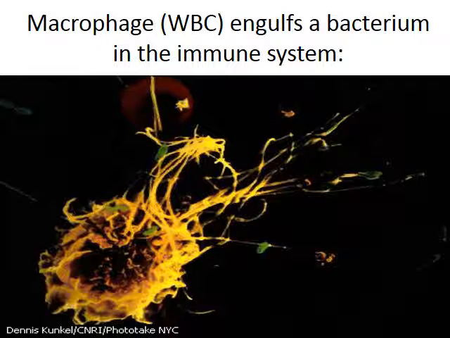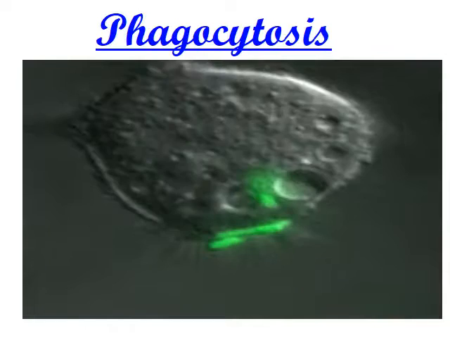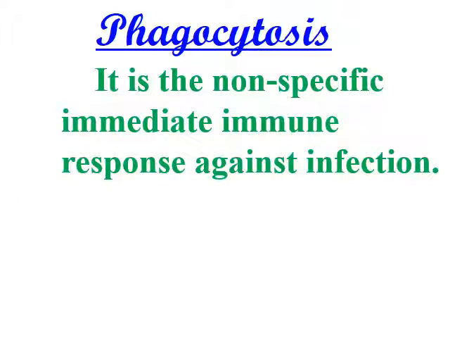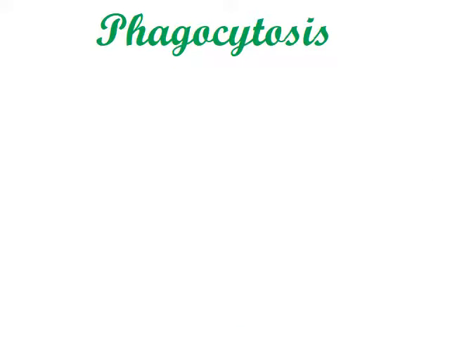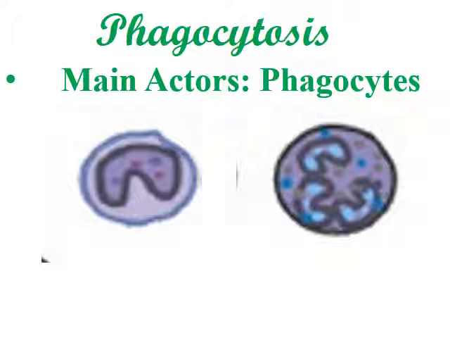This figure shows a macrophage, a white blood cell. Phagocytosis, which is a real one under the microscope. Phagocytosis is a non-specific immediate response against infection. Main actors are the phagocytes, the monocytes and granulocytes.